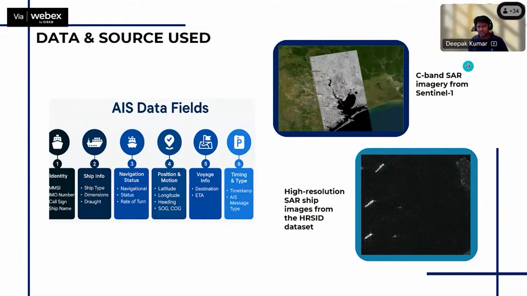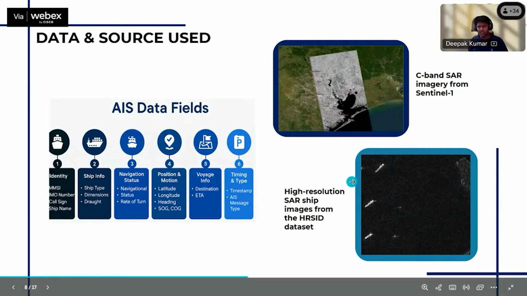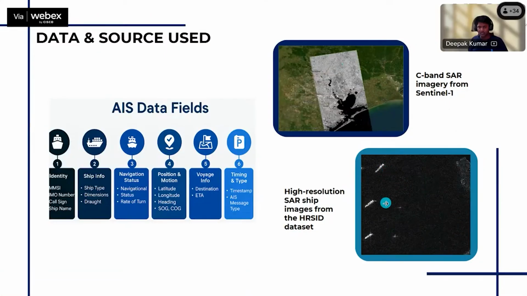The second thing is SAR images. SAR images are provided by Sentinel-1, and the model I'm going to use works with C-band SAR images. These C-band SAR images are converted into high resolution ship shape detection images. These images are specifically pre-processed from this to this to get the shapes. What you are seeing here, this highlighted bright part, is the shapes. So these SAR images are processed to get high resolution SAR images to get the shapes.